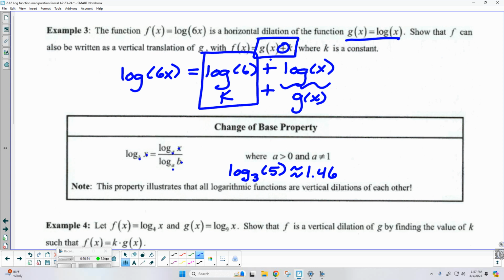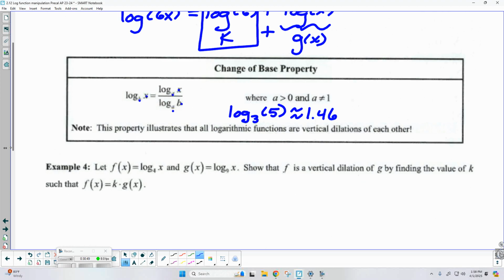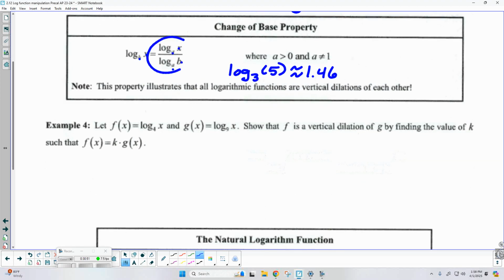Let's choose a couple of different bases and apply the change of base formula. Somebody give me a base, as long as it's positive and not 1. 2. Okay, let's say base 2. So log base 3 of 5, applying this, up top that would be log base 2 of 5.